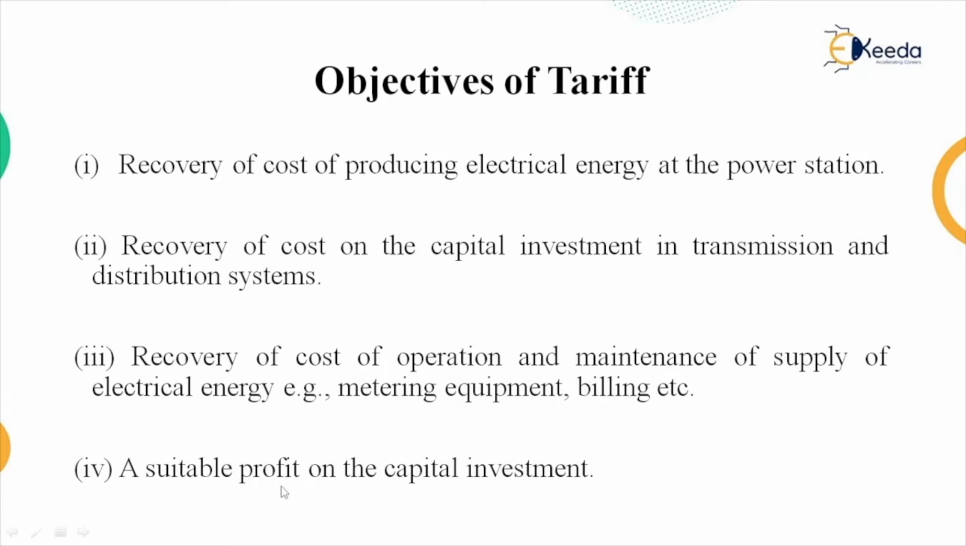Take MSEB, the Maharashtra State Electricity Board, as an example. It is a company that can be divided into Mahagenco, Mahatransco and Mahadiscom. That means Maharashtra Generation Company, Maharashtra Transmission Company and Maharashtra Distribution Company. So that company must earn a profit on the electrical energy supplied to the consumer, a suitable profit on the capital investment.